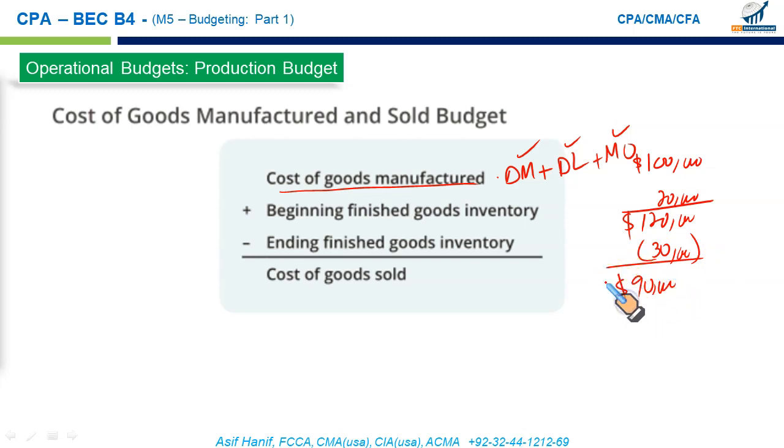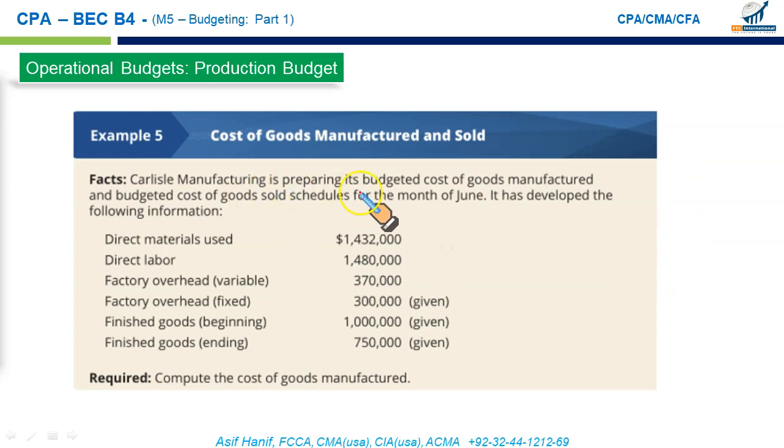It's fairly straightforward. Carlyle Manufacturing is preparing its budgeted cost of goods manufactured and budgeted cost of goods sold schedules for the month of June. It has developed the following information: desired materials used, that is direct material budget, direct labor, factory overhead variable and factory overhead fixed given. If you add all this, this will be the total manufacturing cost or the cost of goods manufactured because there is no work in process. So you have to add all of these 4 items. What you get is 3.582 million.